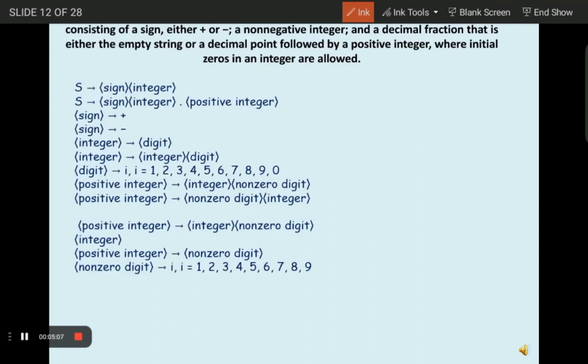Now let's see question number three. In question number three, we have to construct a phrase structure grammar that generates a sign, positive or negative, a non-negative integer, and a decimal fraction, which can be either an empty string or a decimal point. So this phrase structure grammar generates a signed decimal integer according to a specific format which includes positive and negative, a non-negative integer, and an optional decimal fraction.